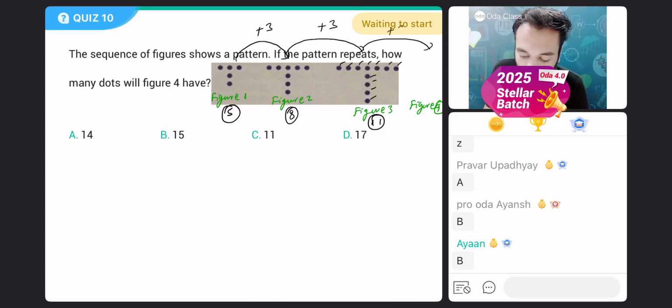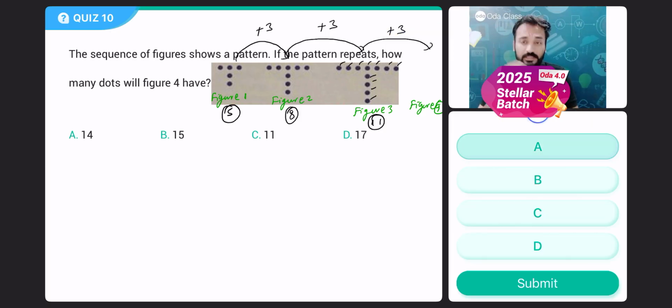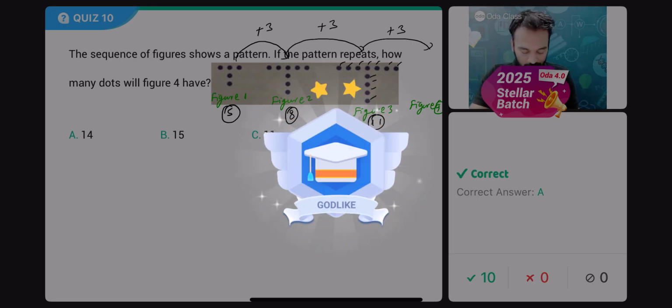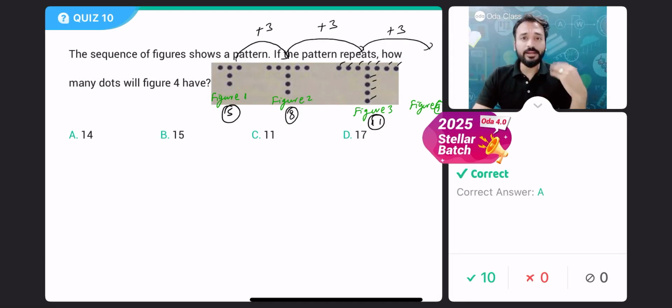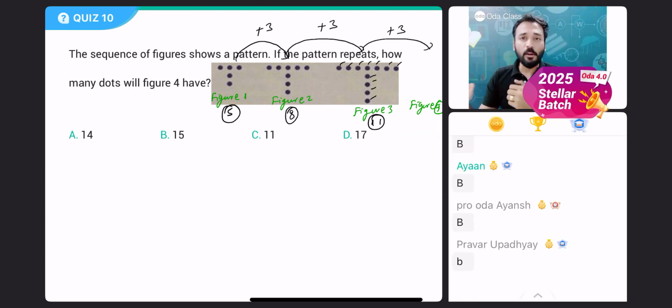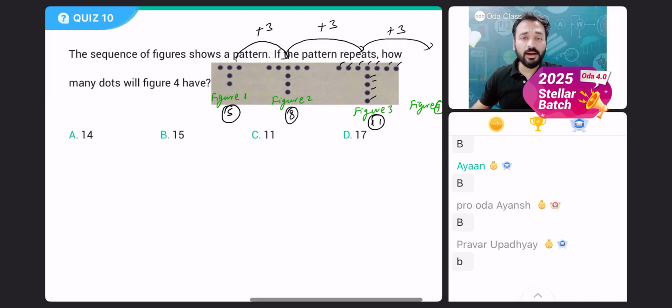In the figure number 4 also 3 dots will increase. Every time 3 dots, it is increasing. First 5 dots was there, then 3 dots increased, 8 dots, again increased 3 dots, 11 dots, again increased 3 dots. How many dots will be there?